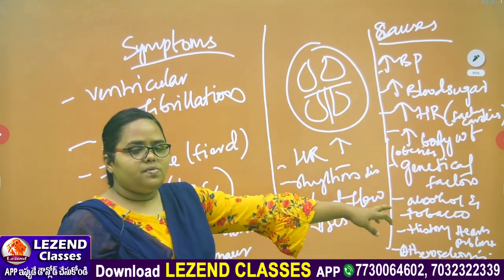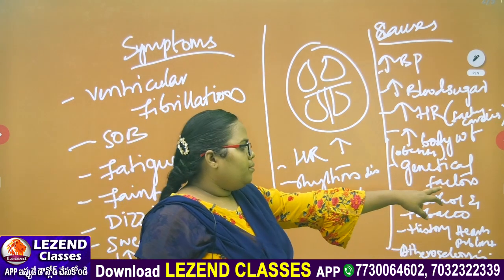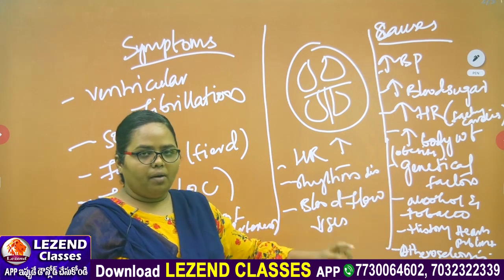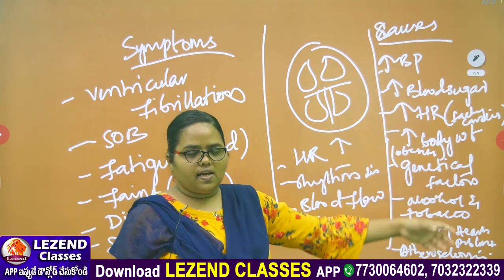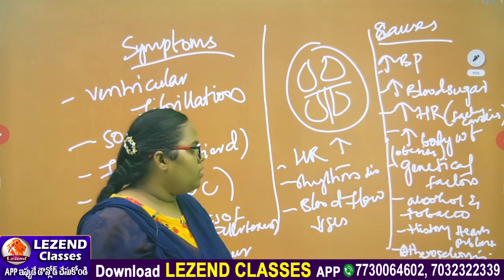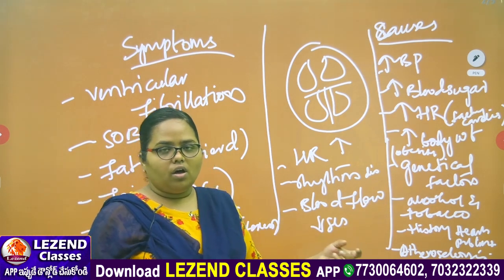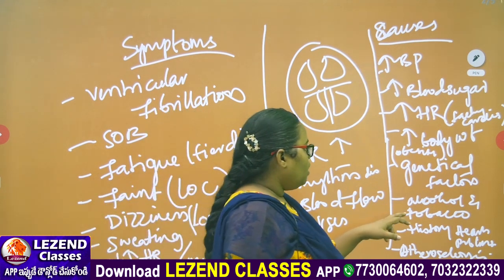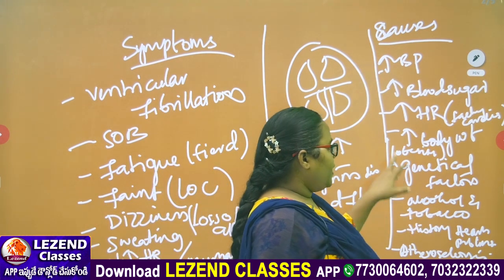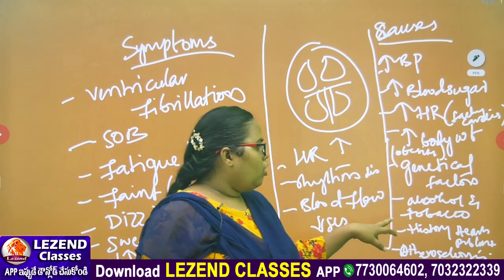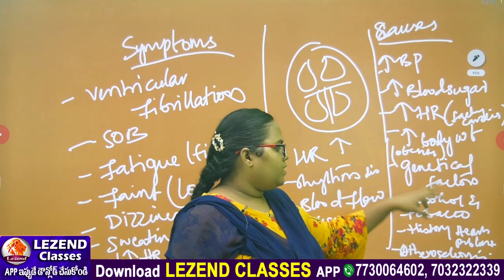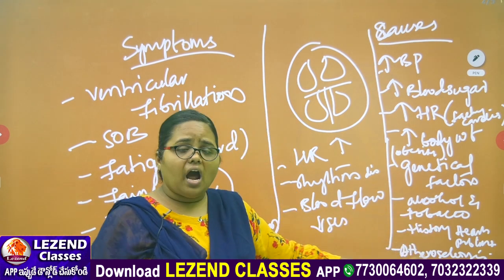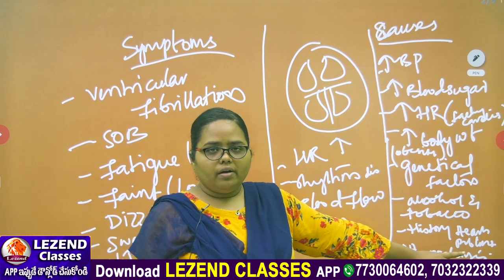Okay, genetical factors means hereditary. If the parents are having the same heart problems or heart failure, then their sons and daughters will also get it, son-in-laws also, or grandsons will also get it. Okay, alcohol and tobacco, a patient who is addicted to alcohol and tobacco will also get heart failure, and history of any heart problems can lead to heart failure.